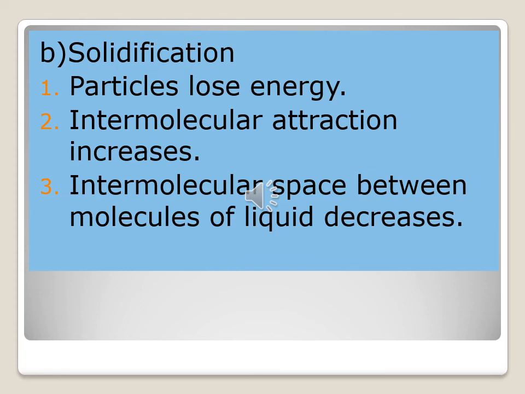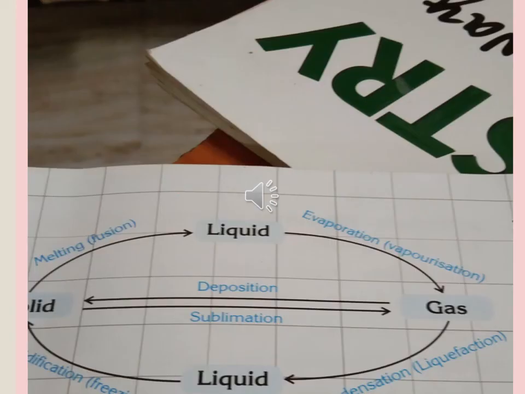Okay. Next, one more question is there. Write fast, children. Okay. The next question. Draw a schematic diagram to show the interconversion of states of matter. You can see the interconversion of states of matter in your book, page number 7.